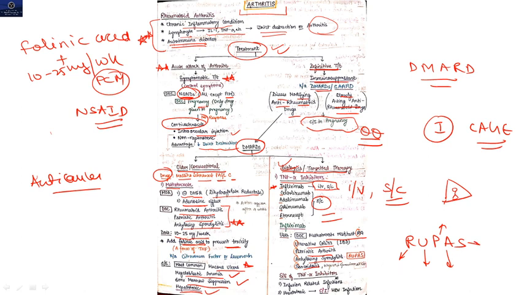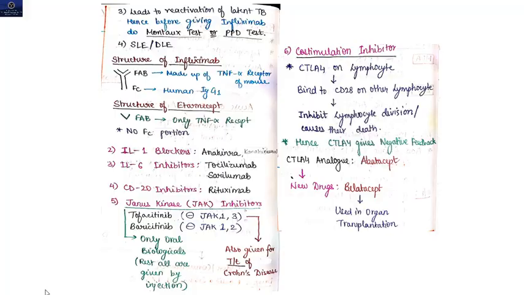Side effects of TNF alpha inhibitors: first is infusion related reactions and infections. Then hepatotoxicity will be there, so it is contraindicated in hepatitis B infection. Remember this. Then it also leads to reactivation of latent TB. Hence, before giving infliximab, remember this, we have to do the Mantoux test. Clear? This is a very important clinical point. Then it also gives you SLE like symptoms.